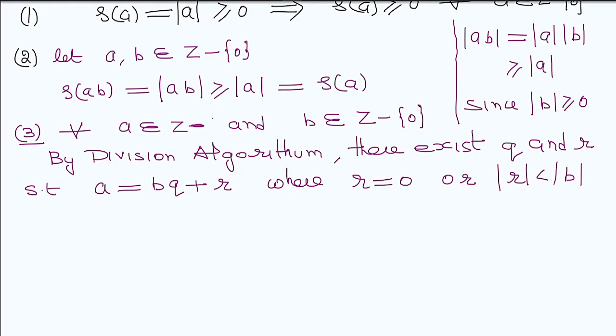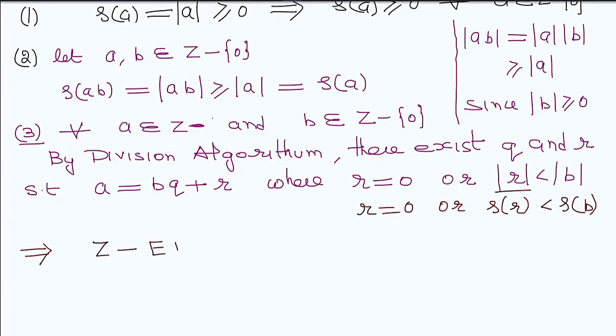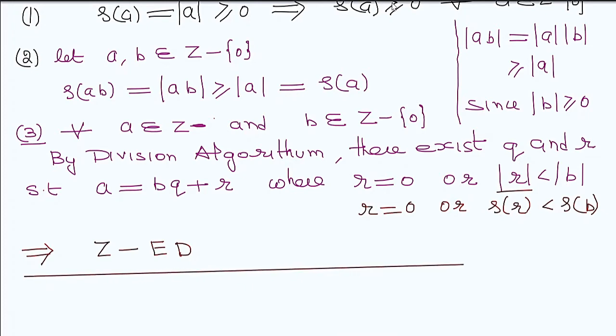Now if R is 0, no problem, and otherwise by definition modulus of R is delta of R and modulus of B is delta of B. So it satisfies property number 3. If it satisfies property number 3, then the set of integers is a Euclidean domain. What does ED mean? ED means Euclidean domain. So this is my first question, and in this way we will prove every question.